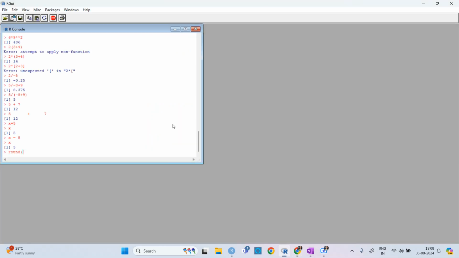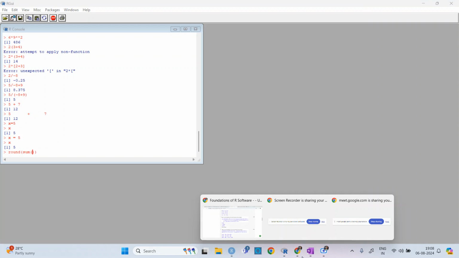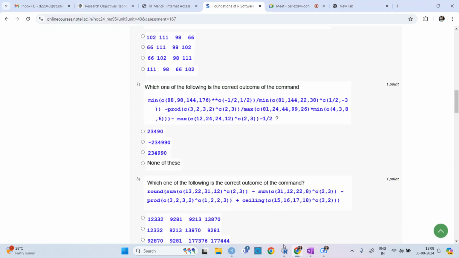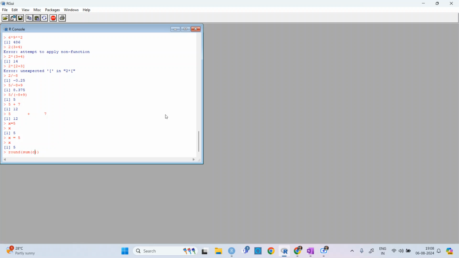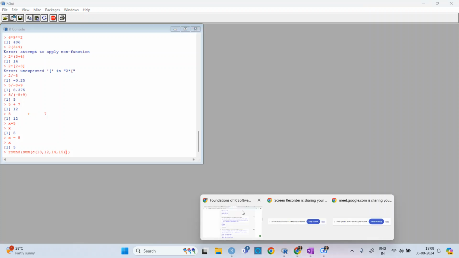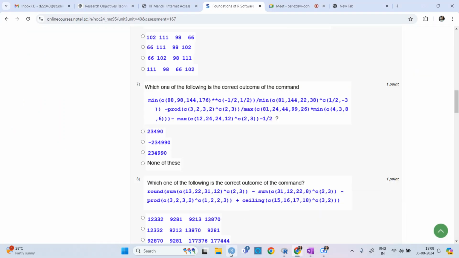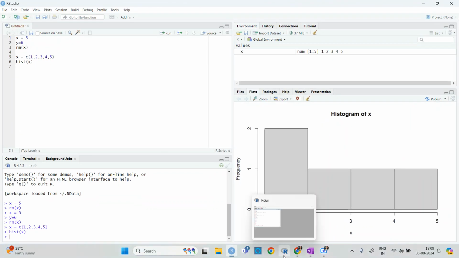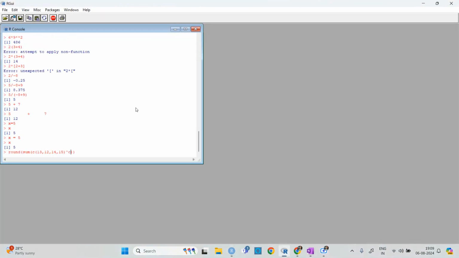So let's say I have this round sum, c 13, 12, 14, 15, and then c 2, 3.